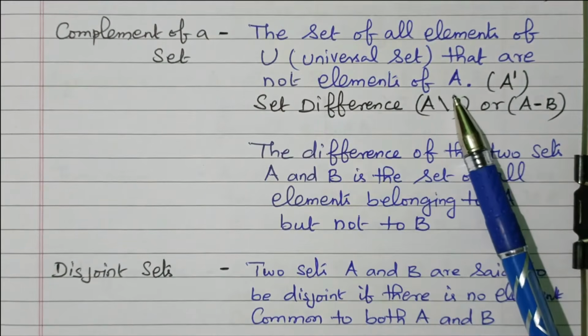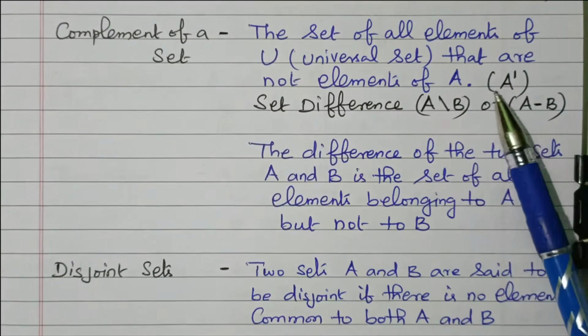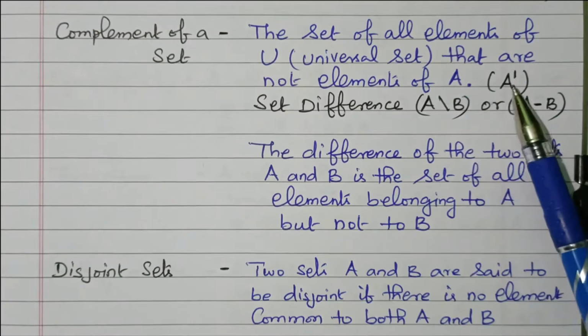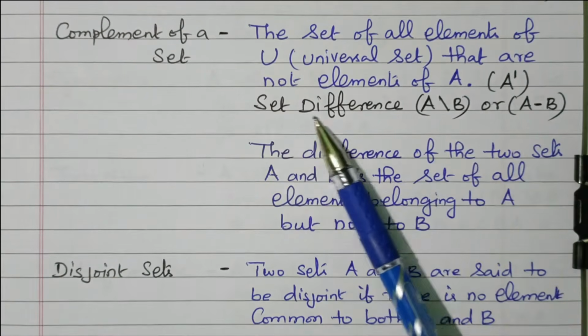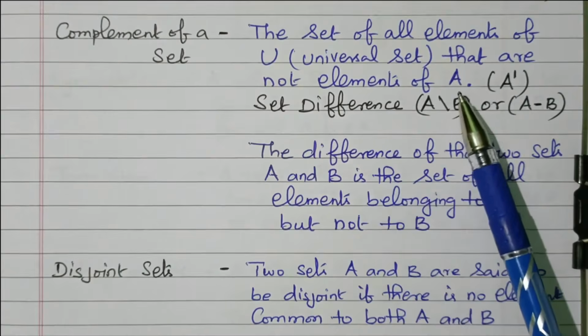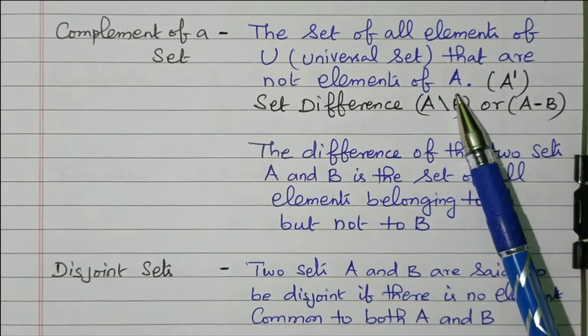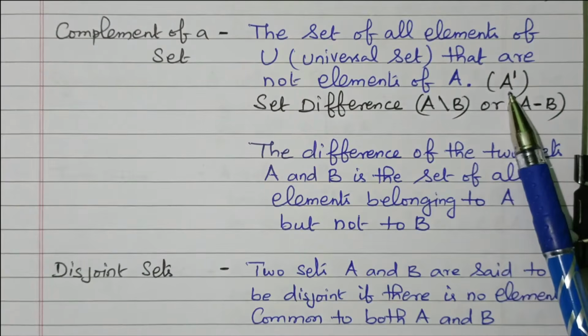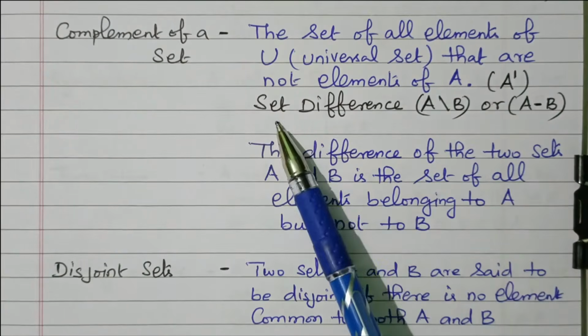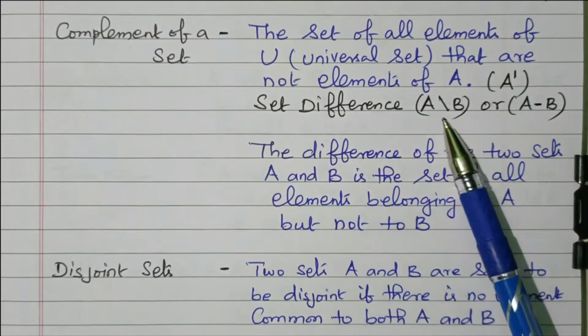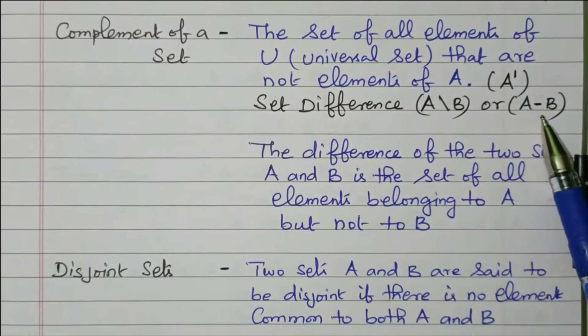A is the set of elements. A dash means the elements not available in A. Set difference, so it is clearly given. A dash, the elements not available in A, is the A dash. Set difference: A slash B or A minus B.